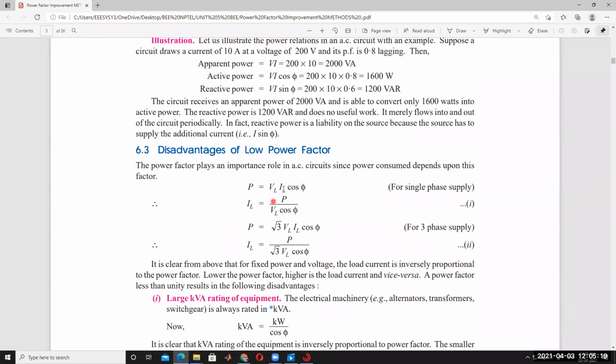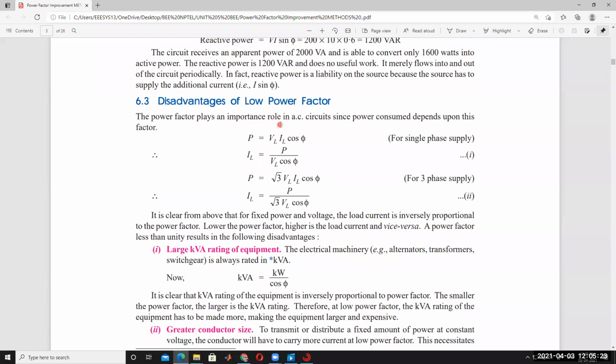Now, the disadvantages of low power factor. What are they? You can easily understand them using these relations. Power is equal to VL IL cos phi for single phase supply, and root 3 VL IL cos phi for three phase. So IL is equal to power divided by VL cos phi for single phase, and IL is equal to power divided by root 3 VL cos phi for three phase.